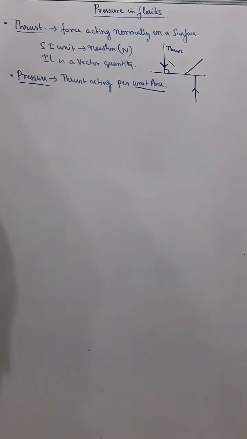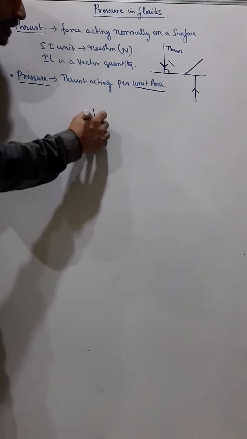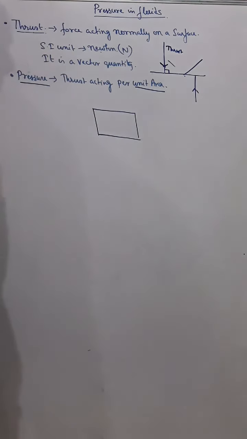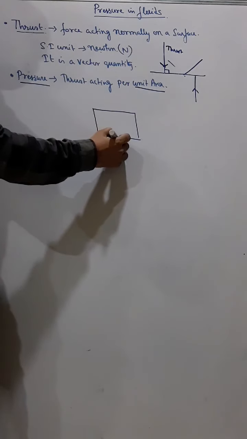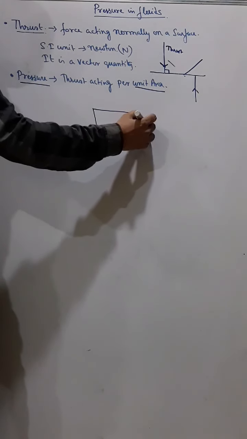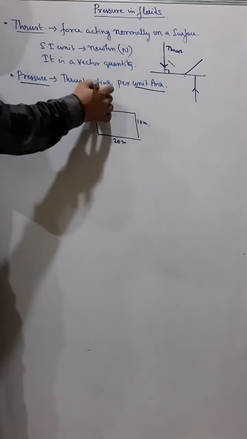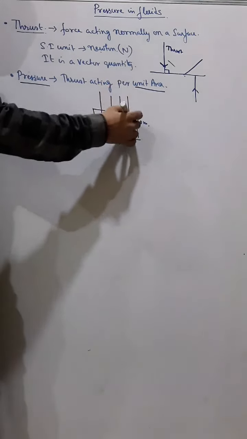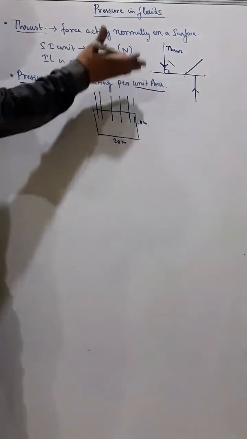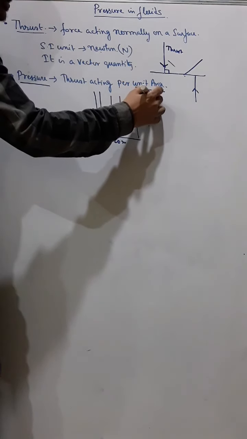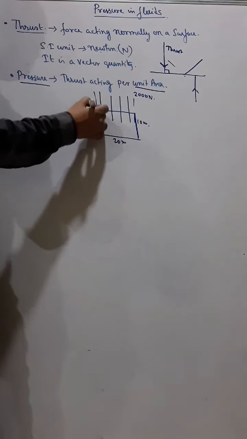Unit means 1. Suppose this is a surface, a top view of the surface. Suppose it is 20 meter and 10 meter. And the thrust is acting on this surface. Suppose 2000 Newton of total thrust force is acting on this surface.